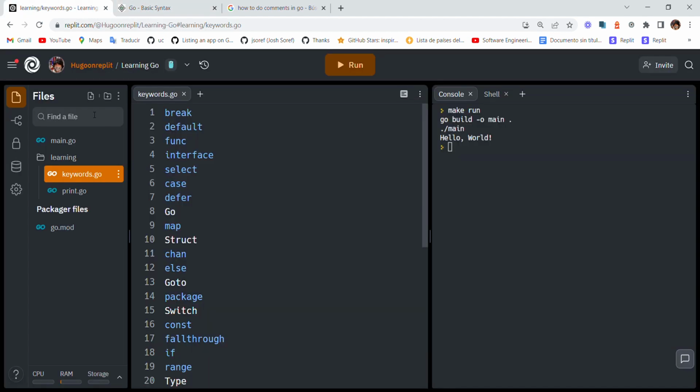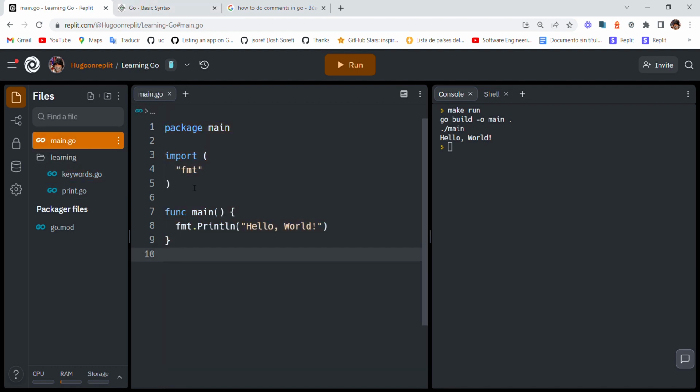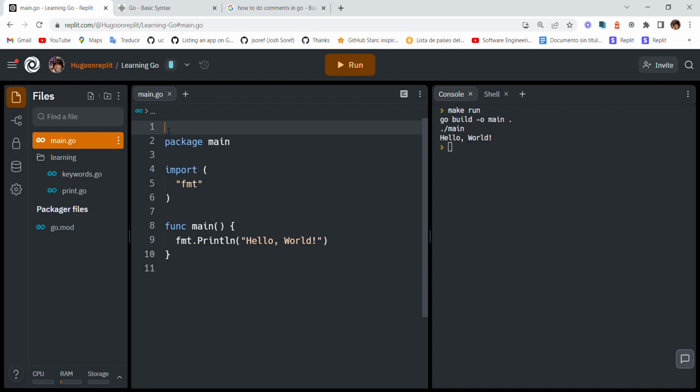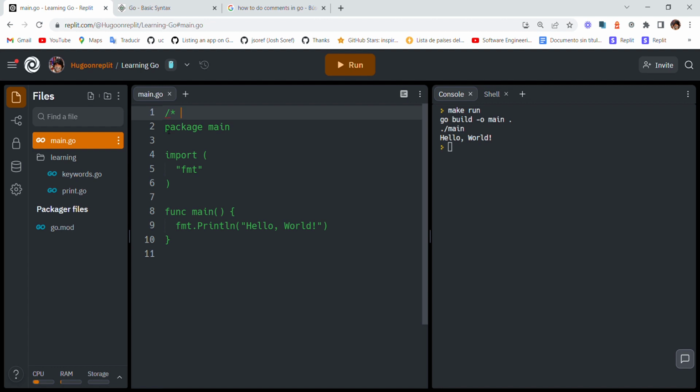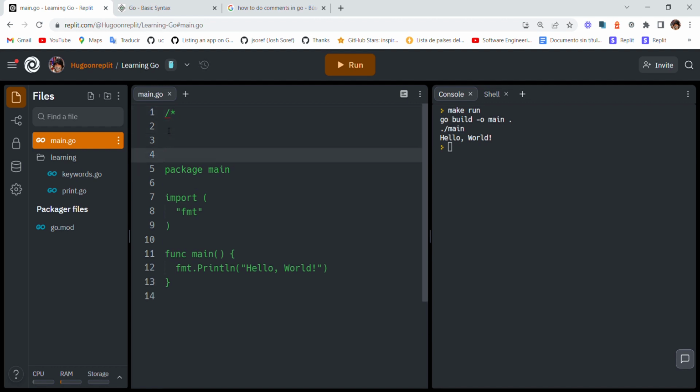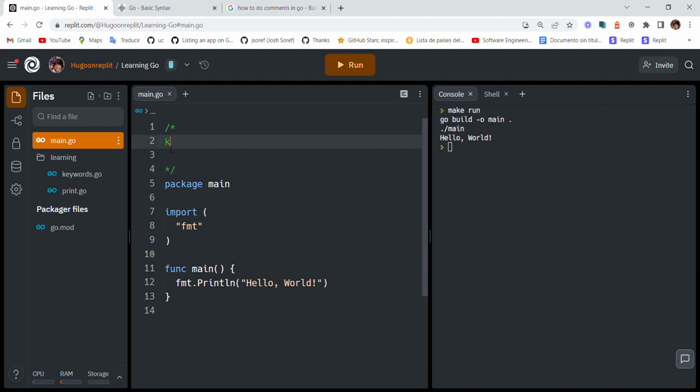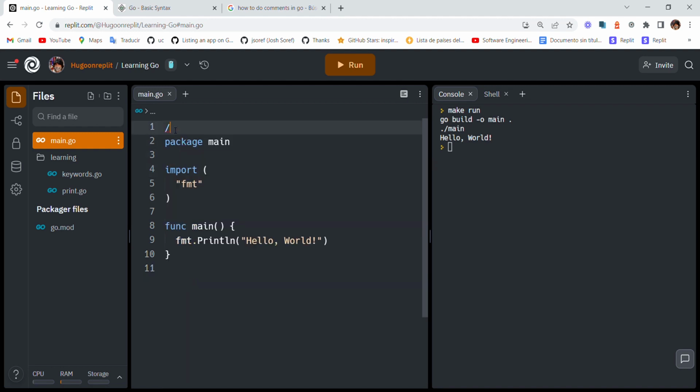Okay, then we're going to do the comments. We have another type of comment I just saw. It's like this: slash and then slash. So I suppose these are multiple line comments. Okay, so let's try with the other one and we can do it. We're going to start here.